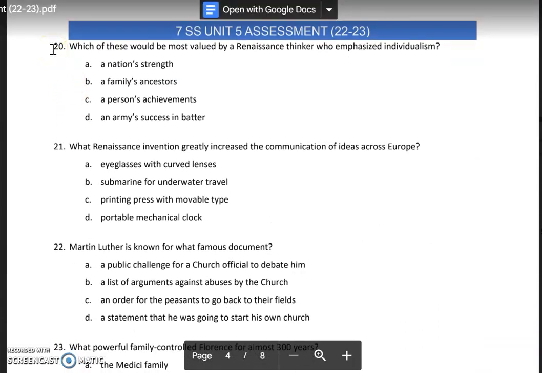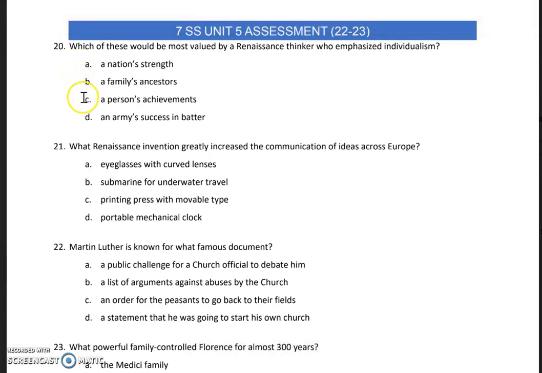Number 20, which of these would be most valued by a Renaissance thinker who emphasized individualism? A, a nation's strength. B, a family's ancestors. C, a person's achievements. D, an army's success in battle. Number 21, what Renaissance invention greatly increased the communication of ideas across Europe? A, eyeglasses with curved lenses. B, submarine for underwater travel. C, printing press with movable type. D, portable mechanical clock.